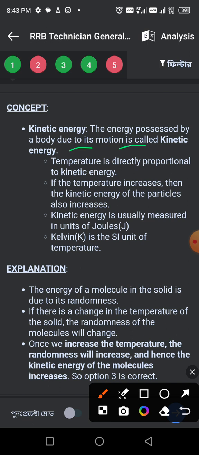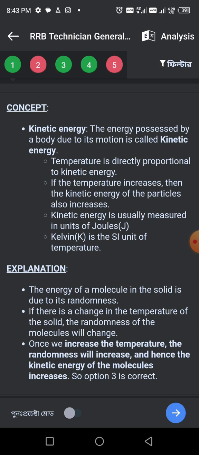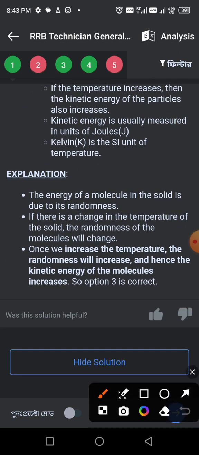Kinetic energy is usually measured in the unit joules. Kelvin is the SI unit of temperature. To explain, the energy of the molecules in a solid is randomness. If there is a change in temperature, the randomness of the molecules will change. If the temperature increases, then randomness will increase. Hence the kinetic energy of the molecules increases, and so option three is correct.